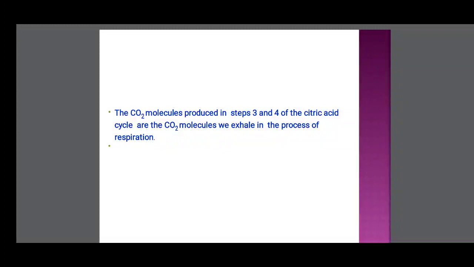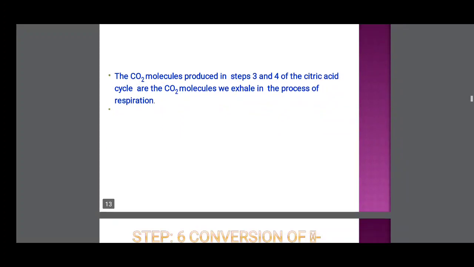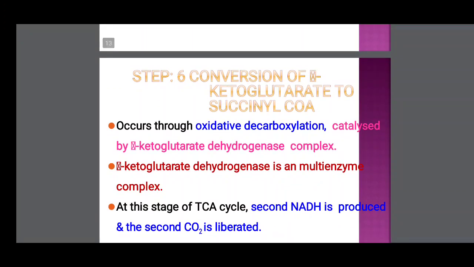So citric acid is converted to oxalic acid and alpha ketoglutarate. In this reaction, carbon dioxide is released. This carbon dioxide is released in respiration, human respiration, we release carbon dioxide. Where does it come from? This is the respiration. In this process, acetyl coenzyme A is degraded in this reaction and exhales the carbon dioxide molecule. Step 6.